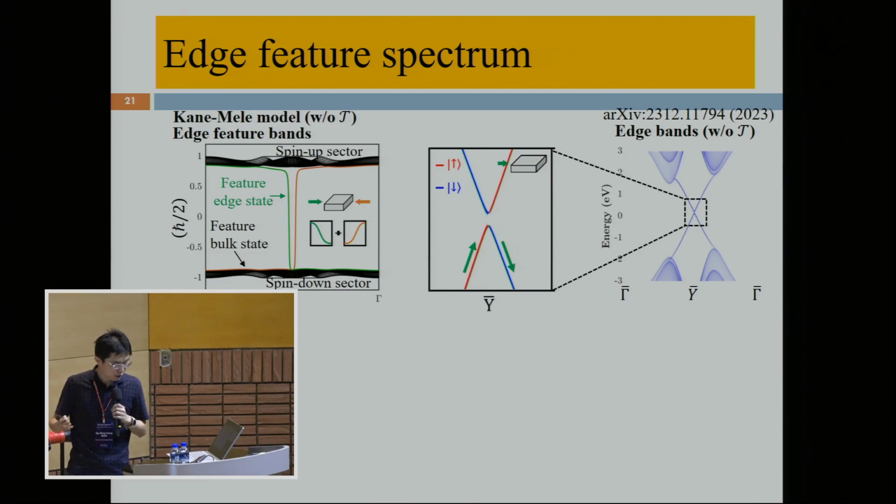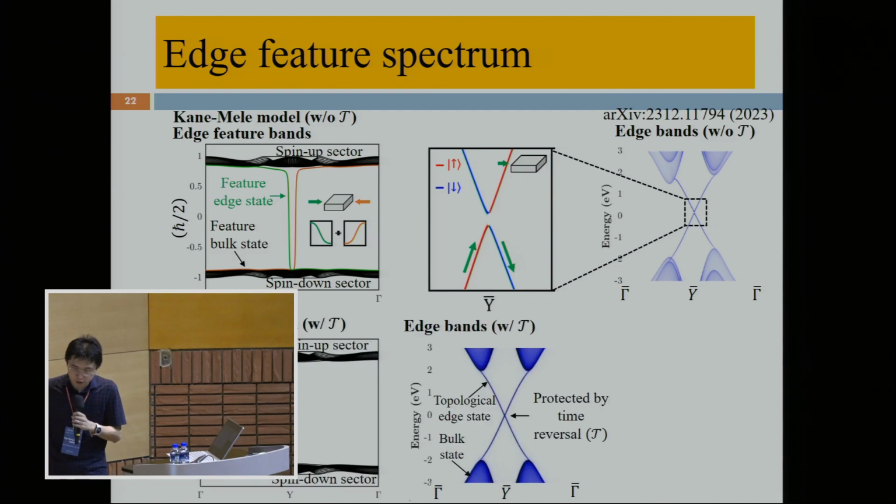This spin flipping behavior from spin-up to spin-down corresponds to the flow of the spin sector in the feature spectrum, from the spin-up sector to the spin-down sector, forming a gapless topological boundary state in the feature spectrum. By contrast, if the time reversal symmetry is preserved, we find the feature spectrum shows an insulating phase. Meanwhile, the topological boundary state in the band structure is gapless.